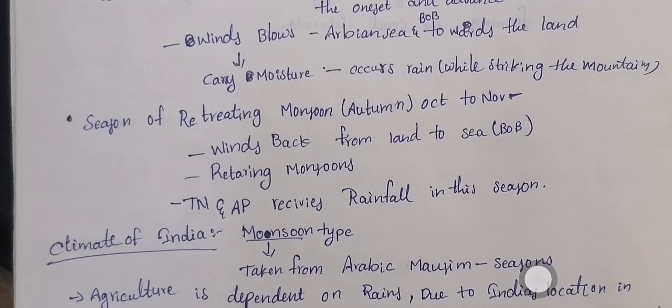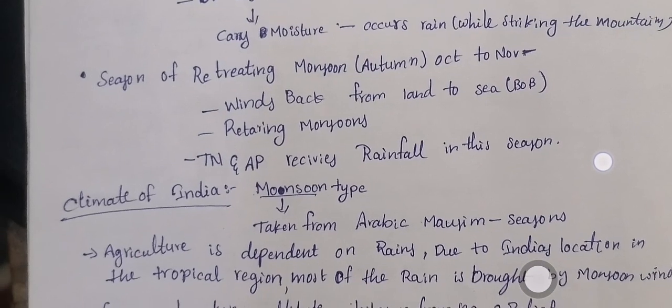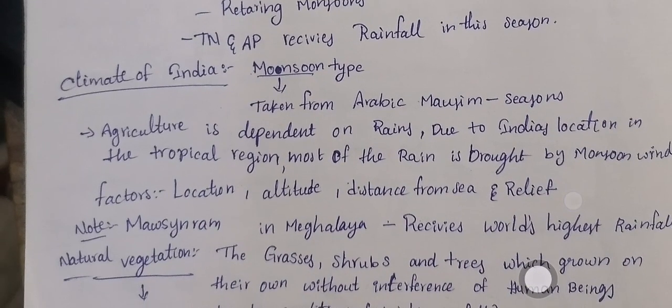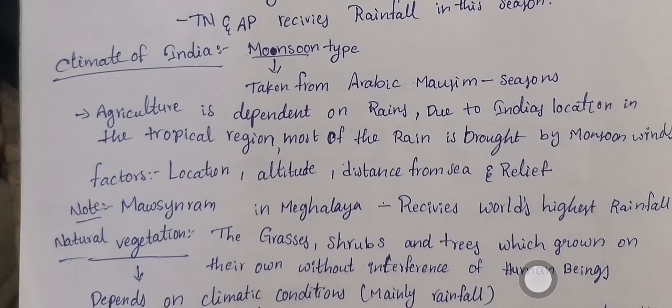Here the winds which blow from the sea to the land come back from the land to the sea, mainly to the Bay of Bengal. It is also called retreating monsoons. In this season, Tamil Nadu and AP experience the rainfall. And then the climate of India. India has a monsoon type of climate. The word monsoon is taken from the Arabic word mausim, which means season.